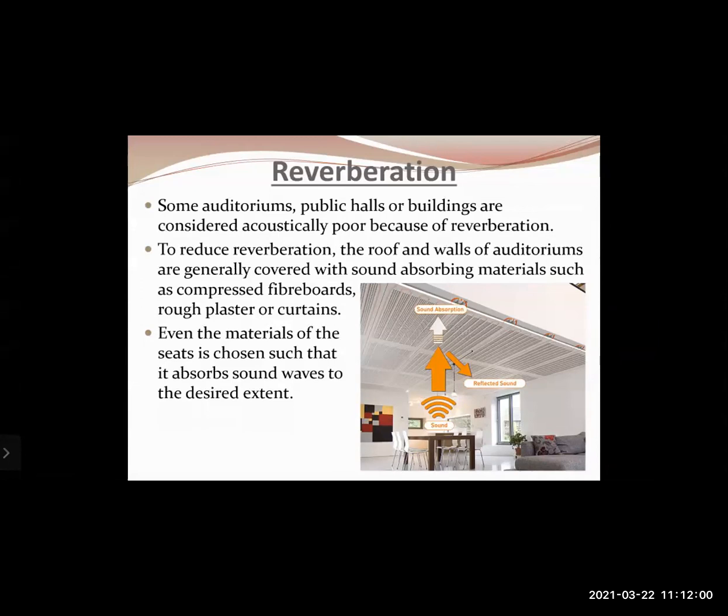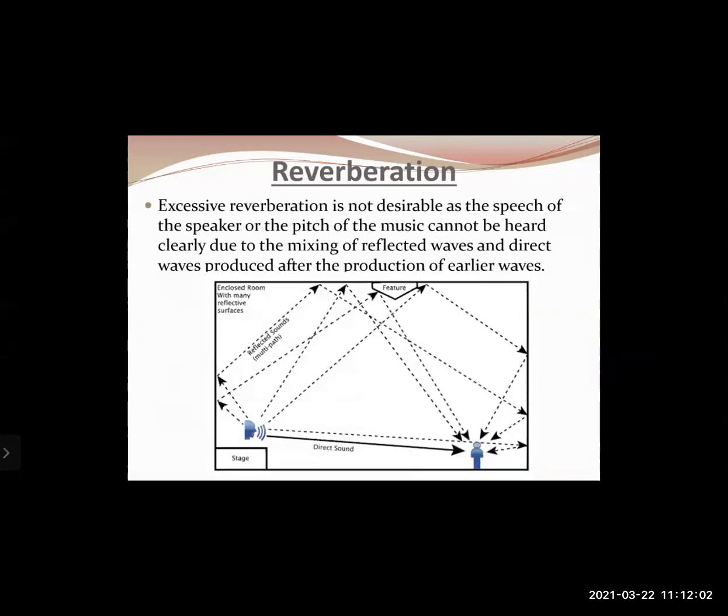Now, if you go back to the diagram, you can see the cause of reverberation. The main cause of reverberation is reflection from the walls and the ceilings of the room. So if you cover the walls and ceilings of the room with objects that are bad reflectors of sound, then they will not reflect that sound, and reverberation will not take place.